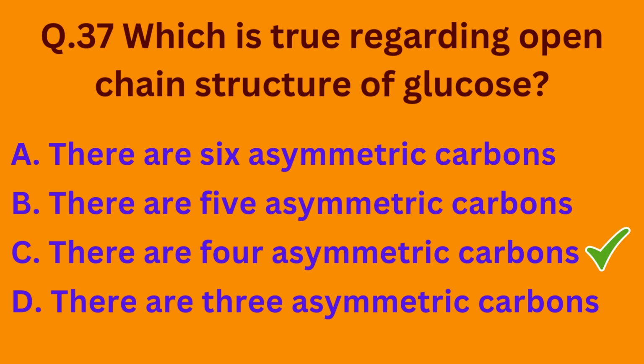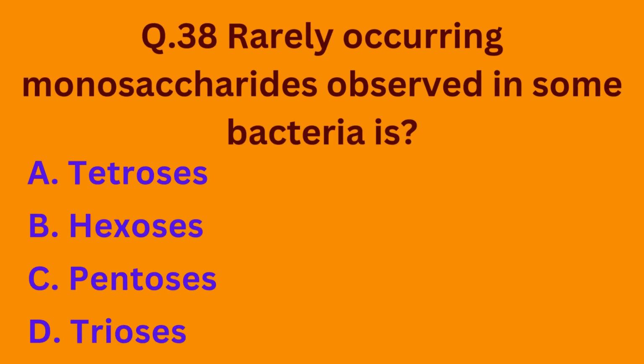There are basically 4 asymmetric carbons in the open chain structure of glucose. Question number 38. Rarely occurring monosaccharides observed in some bacteria is: option A, tetroses; option B, hexoses; option C, pentoses; option D, trioses. So tetroses are the monosaccharides which are observed in some bacteria. So the correct option is option A.